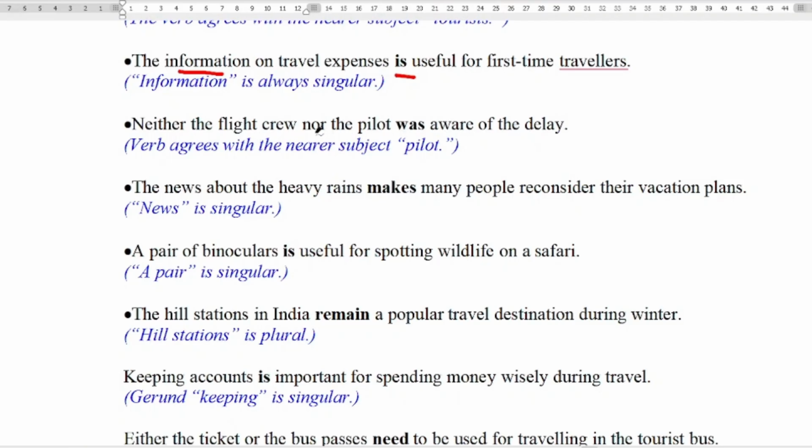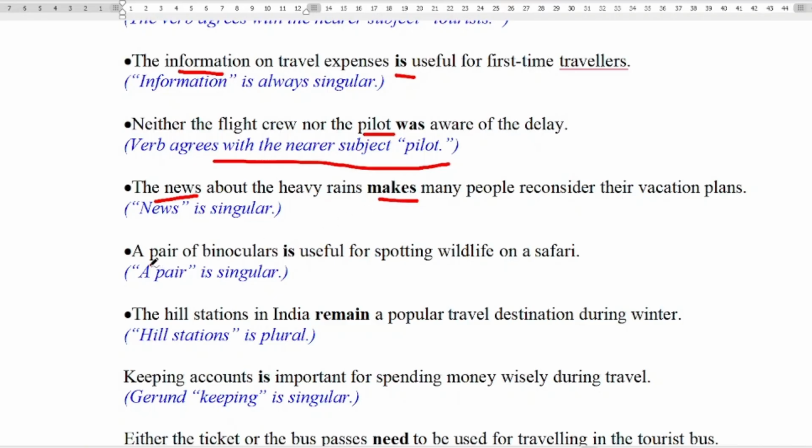Pilot is singular, so was. The verb agrees with the nearer subject, pilot. The news about the heavy rains. So what are we talking about? News. News is singular, so makes many people reconsider the vacation plans.